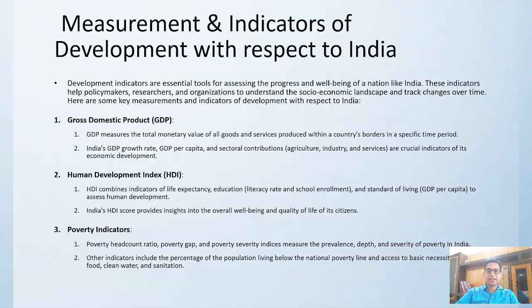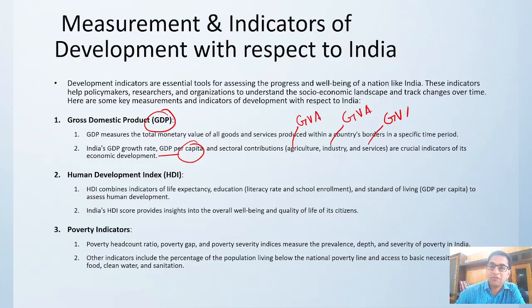Now we are moving towards the next topic regarding the measurement and indicators of development with respect to India. So, how do you measure development? Right now, I am going to give you some indicators. First, economic development is measured using the GDP. What is your GDP? What is your per capita income? Gross value addition of agriculture, GVA of industry, GVA of service sector. These are the ways you measure. If GVA is increasing, that means economic development is happening.